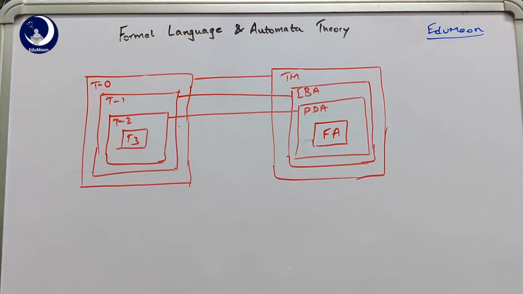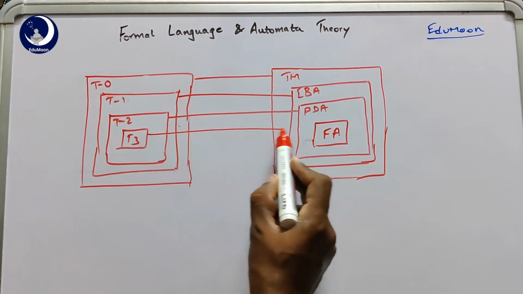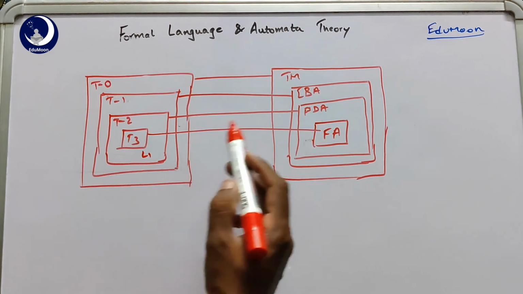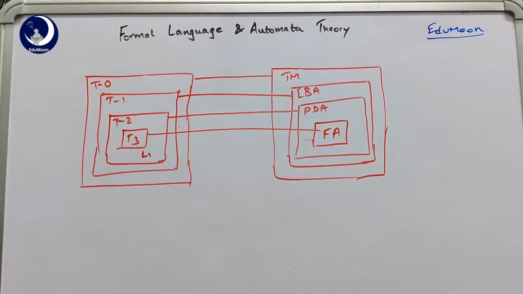It shows the hierarchy of the languages from T0 to T3. So all the languages of T3 are by default the subset of T2, and the languages of T2 are subset of T1, and the languages of T1 are subset of T0. So you can see the diagram where if there is a language L1 which is in this type 2, this can be accepted by a push down automata, and also an LBA can be designed, and also a Turing machine